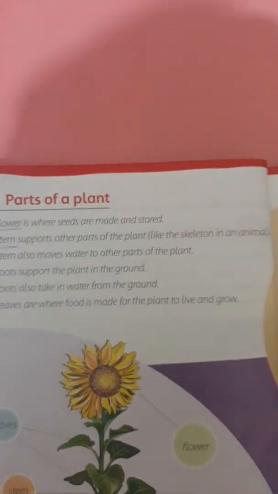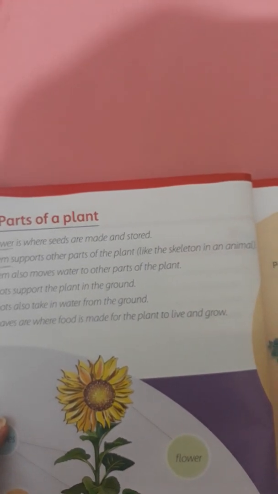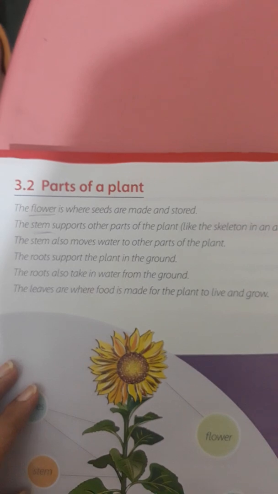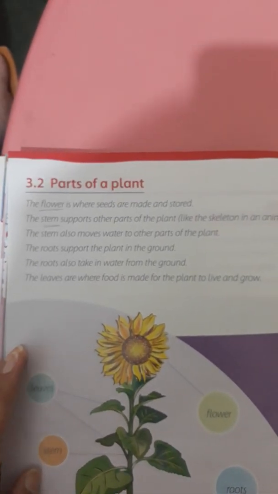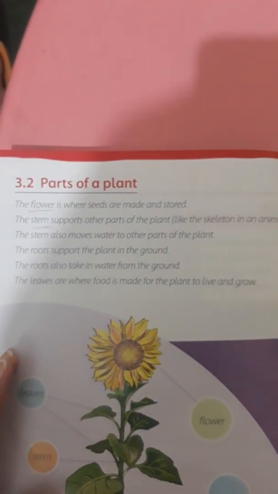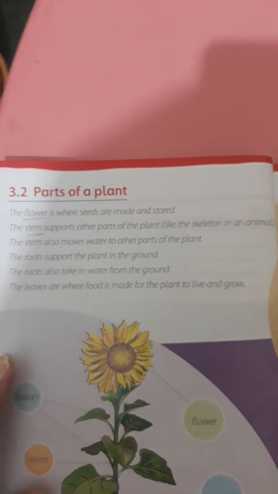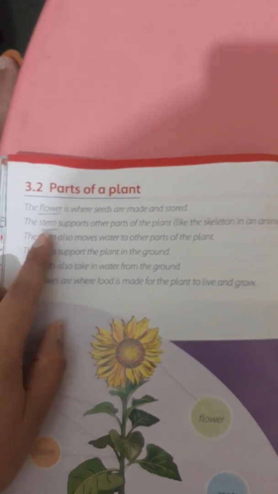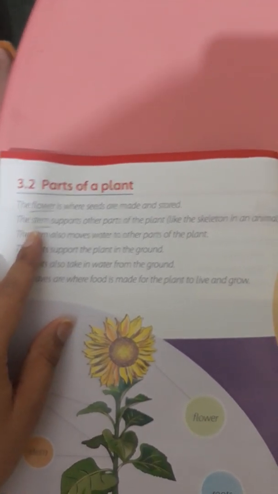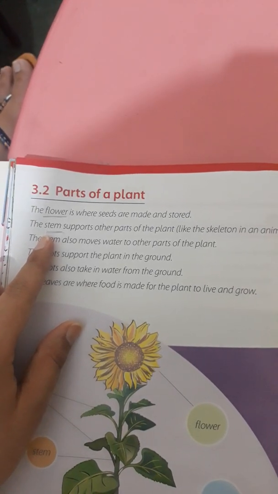Next, we will discuss the parts of a plant. The first part of the plant given here is the flower, and the flower is where the seeds are made and stored. Next is the stem. The stem supports the other parts of the plant.